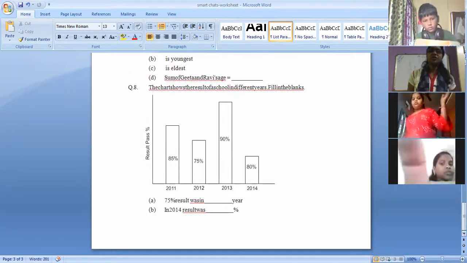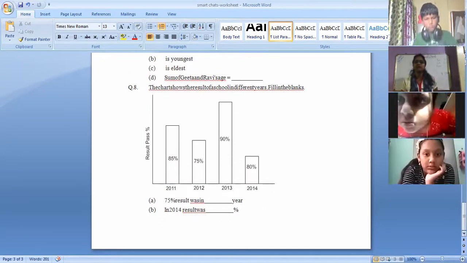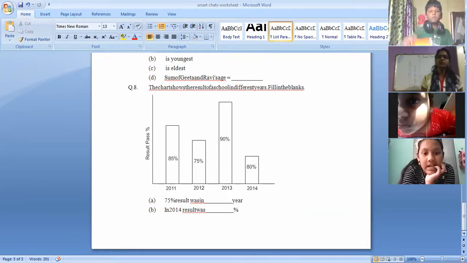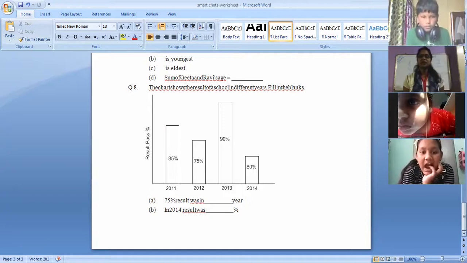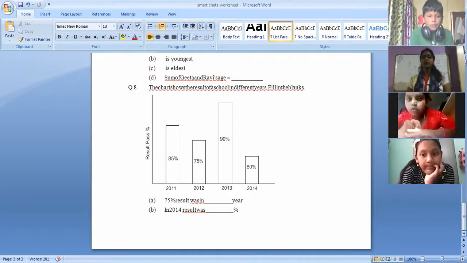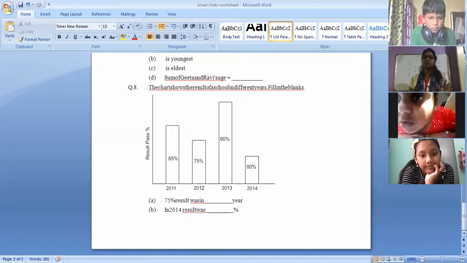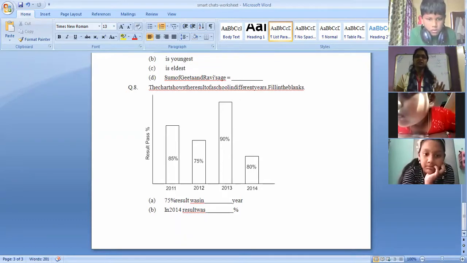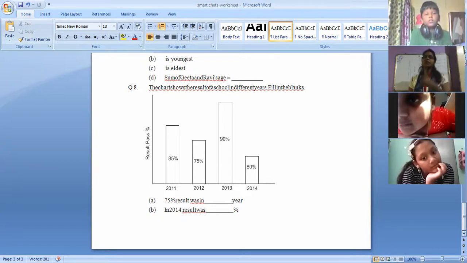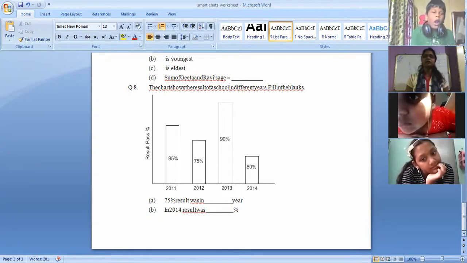The chart shows the result of school in different years. Fill in the blanks. So now here given 2011, 2012, 2013 and 2014. The result of pass percentage. It means that in 2011, out of 100, 85 students passed. 85% of the students passed. In 2012, 75% of the students passed. Remaining 25 failed. In 2013, 90% passed. In 2014, 80% passed.